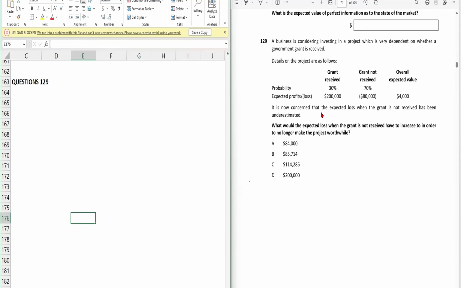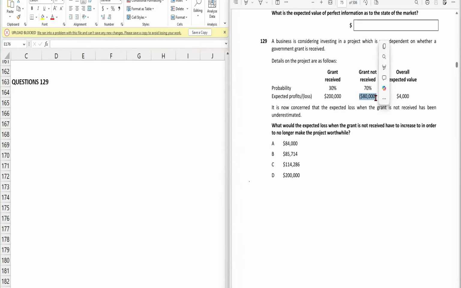So let's start from 129. The question says a business is considering investing in a project which is very dependent on whether the government grant is received or not. Details on the project are as follows. They have provided the grant received or not received, their probability, the expected profit or loss, along with the expected value. But the concern now is that the expected loss when the grant is not received has been underestimated. The company is assuming it could be more. So by how much would the expected loss when the grant is not received have to increase in order to no longer make the project worthwhile?